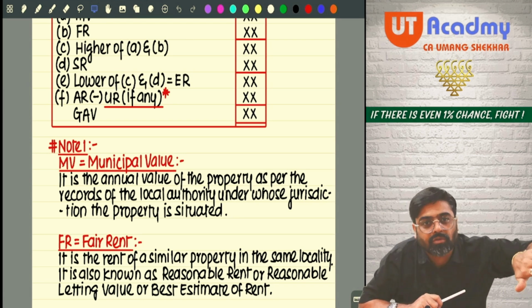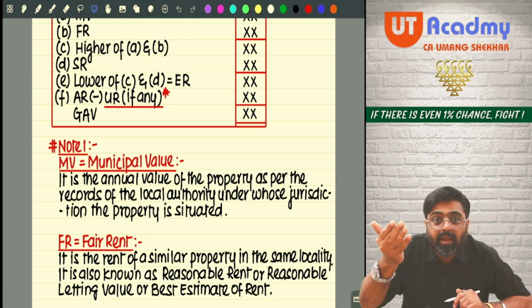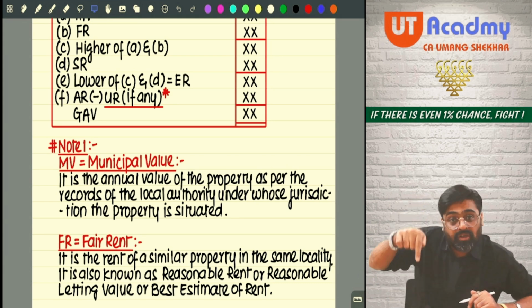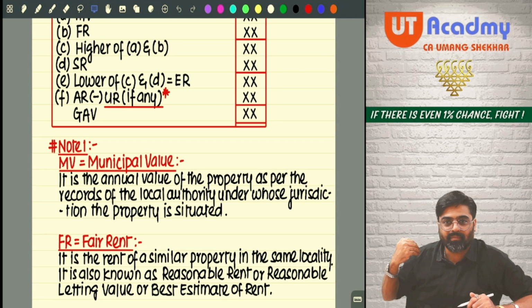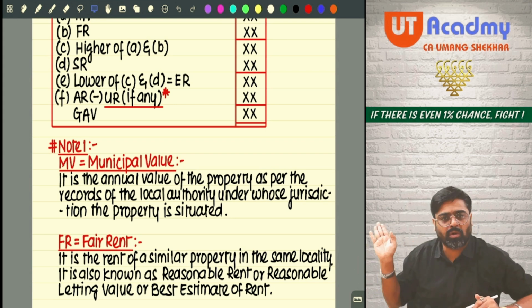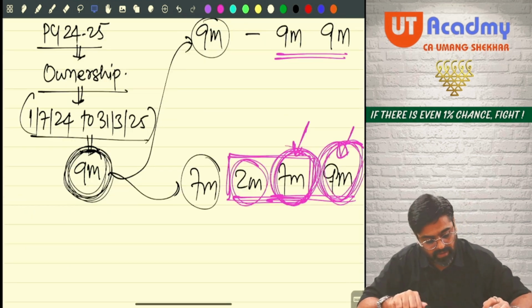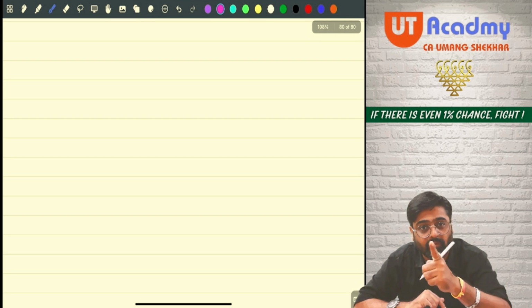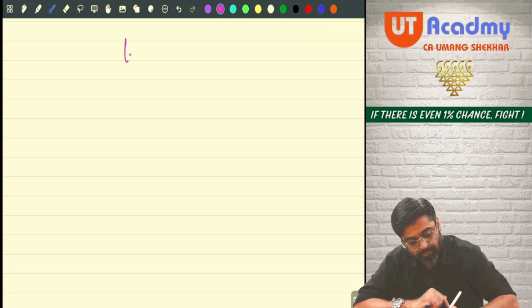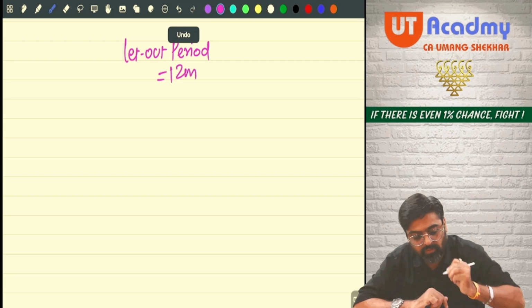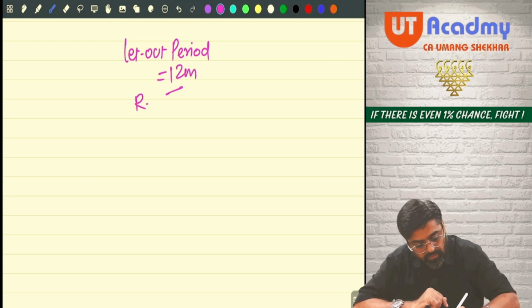No. They are allowing me to reduce that part of actual rent which was receivable but I could not recover, which became bad debt. Reduce it out of actual rent. Understood? Sure? Please pay attention. The same thing I was speaking: let out period is how much? 12 months. Out of this, received how much? And how much is still receivable?